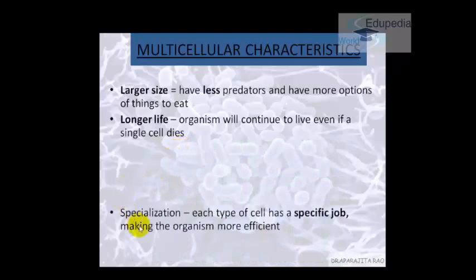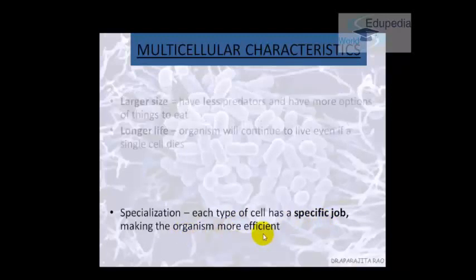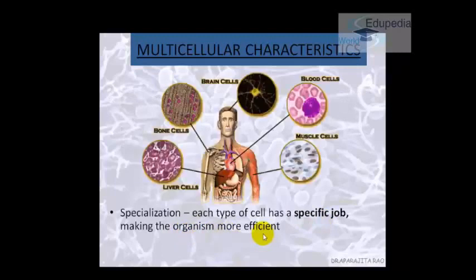So specialization is that each and every cell has a specific job. It finds a specific purpose in life and makes the organism more efficient. Okay. This is how the various cells group themselves in various systems. Okay, so don't be scared of this photograph.